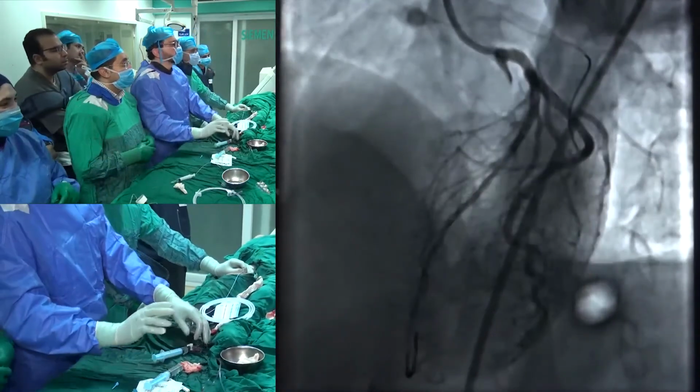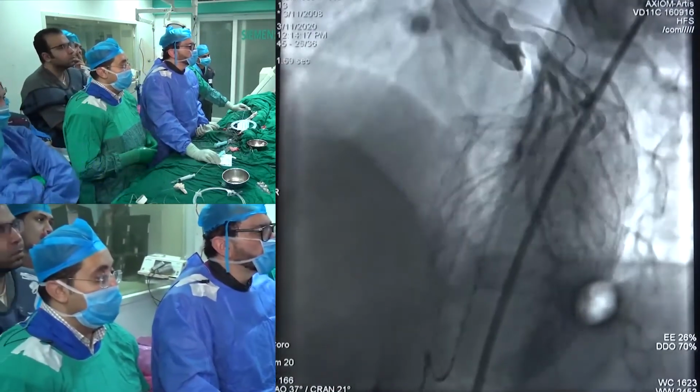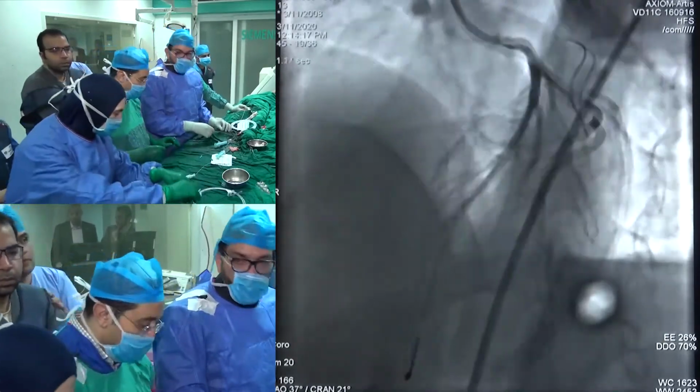Angiographically, everything looks okay, but we have to go for IVUS just to make sure. IVUS, please.